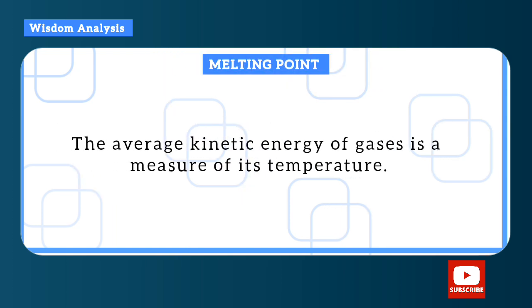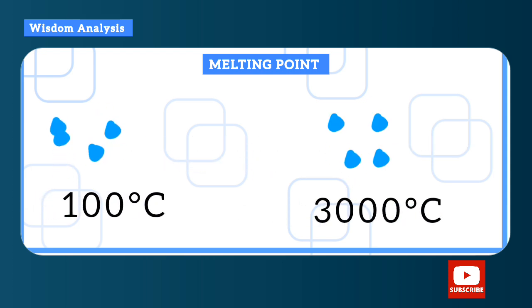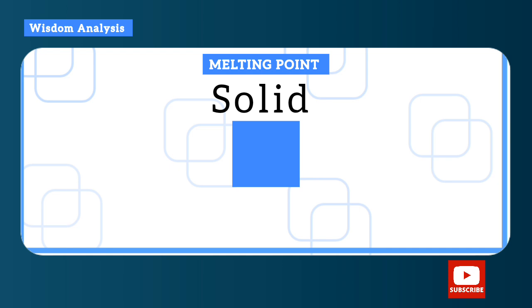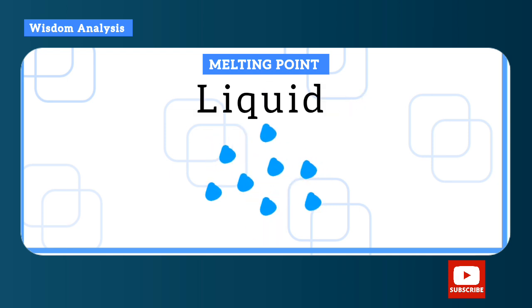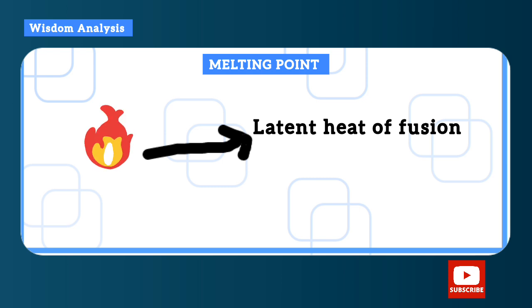So the average kinetic energy of gases is a measure of its temperature. That is, at 100 degrees Celsius, gases will move slower than at 3000 degrees Celsius. An increase in temperature causes an increase in the movement. So melting point is a temperature that moves the molecules into a higher kinetic energy that is so high that they break the molecular forces between them and go into a liquid state. So when a solid is being heated up and the molecules move to higher kinetic energies that they break the solid bonds and turn into a liquid, this temperature is called the melting point. The heat needed to do this is called the latent heat of fusion.